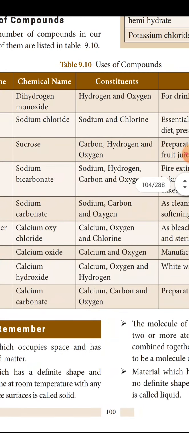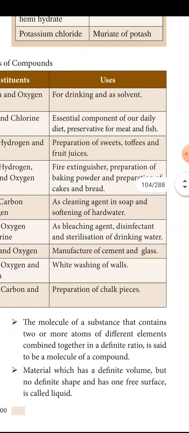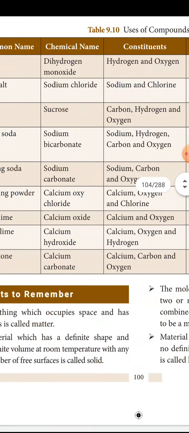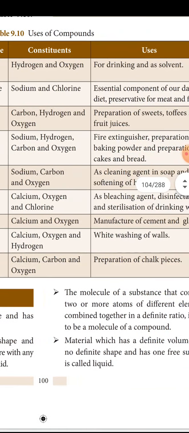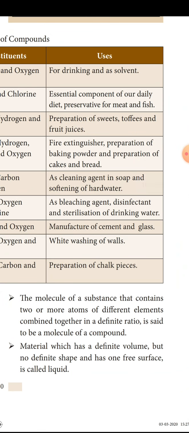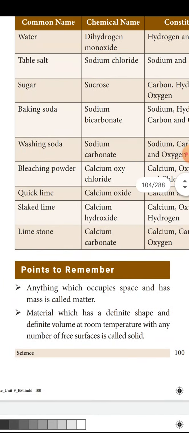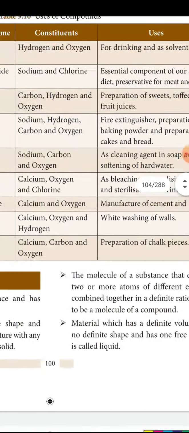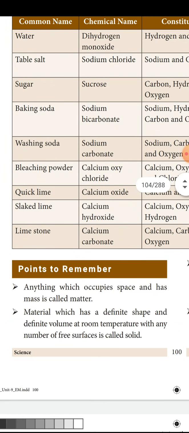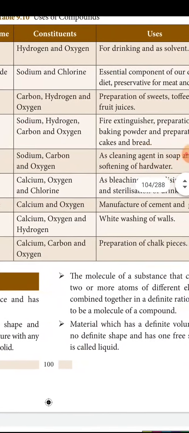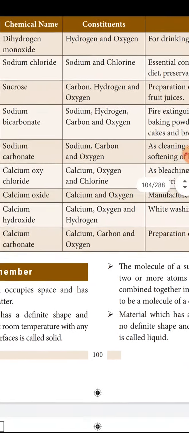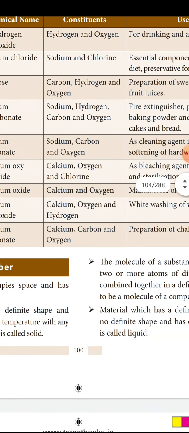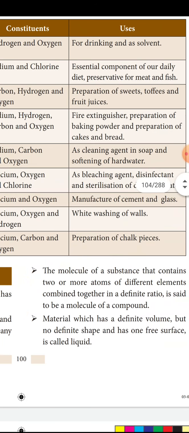Sodium carbonate: sodium, carbon and oxygen, used in cleaning agents such as soap and for softening hard water. Bleaching powder bleaches and is a disinfectant for sterilizing drinking water. Then quicklime, calcium and oxygen, used in manufacture of cement and glass. Slaked lime for whitewashing: calcium, oxygen and hydrogen. And limestone, calcium carbonate: calcium, carbon and oxygen, used in preparation of chalk pieces.